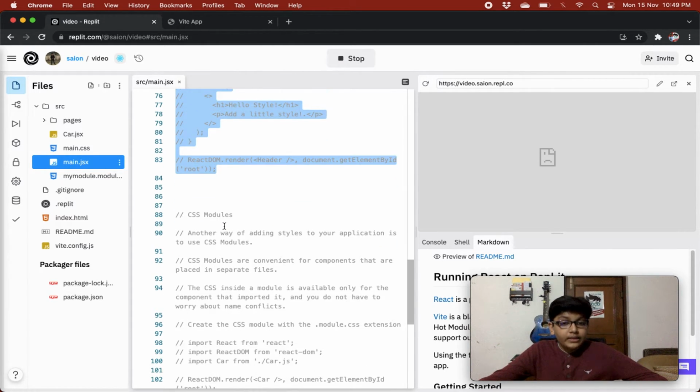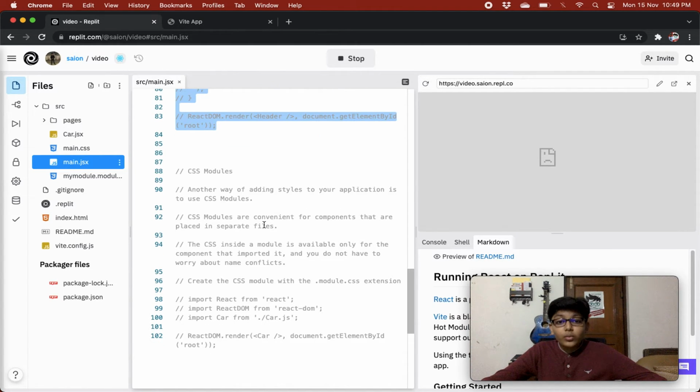Now another way is CSS modules. Another way of adding styles to your application is to use CSS modules, right? So we can use CSS modules, and this is also another way we can add styles to our application. CSS modules are convenient for components that are placed in separate files.